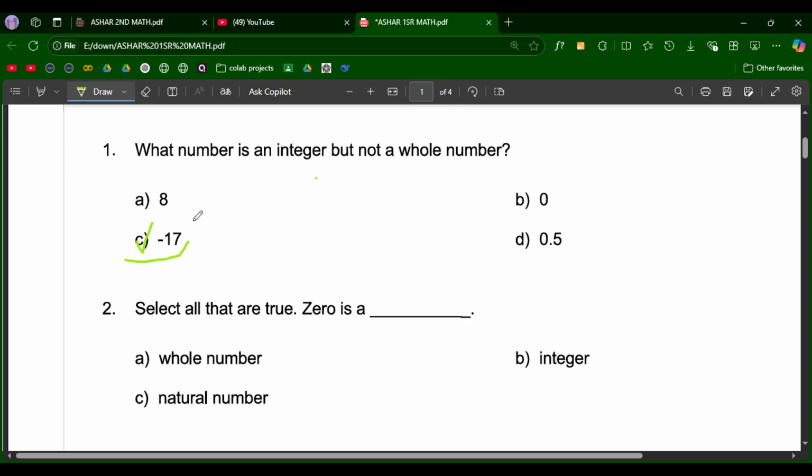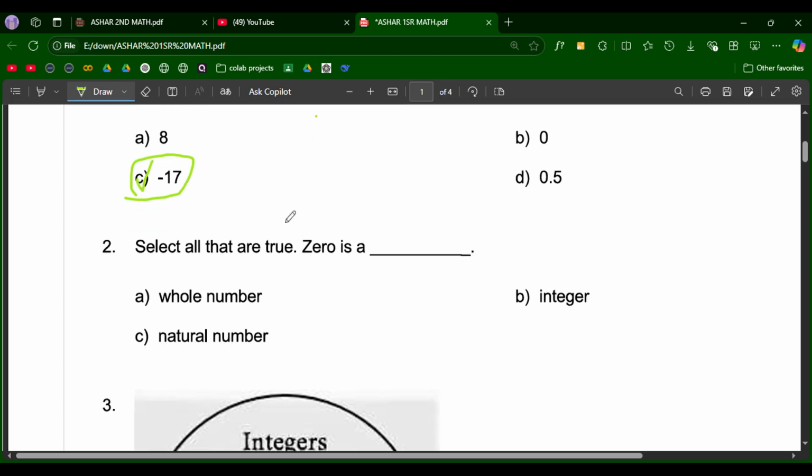So this is the correct answer. After that, select all that are true. 0 is whole number and integer.